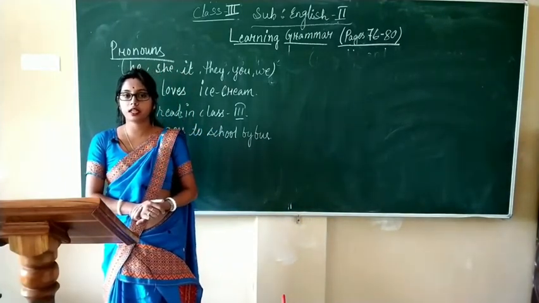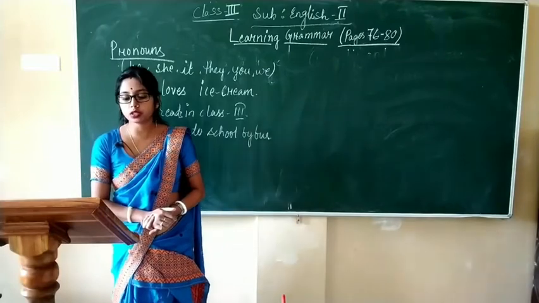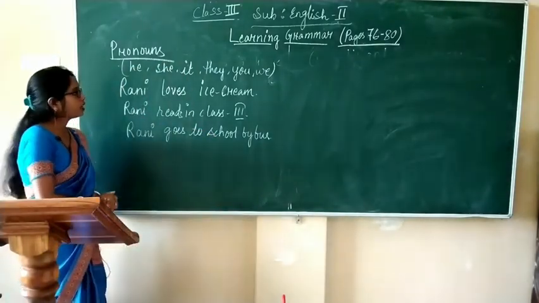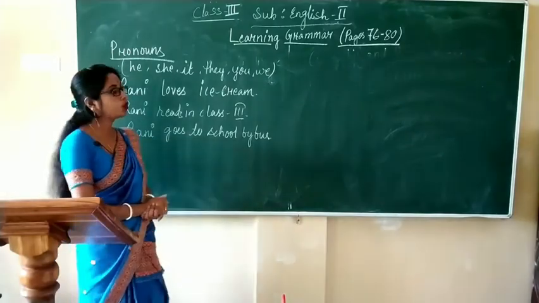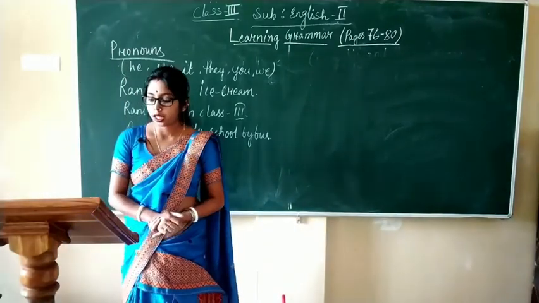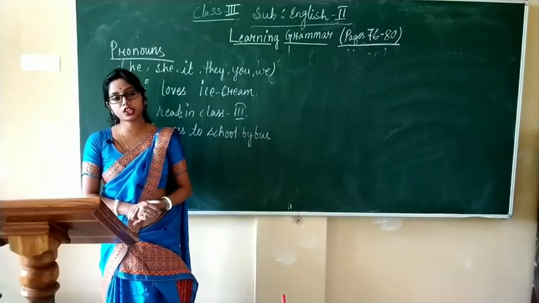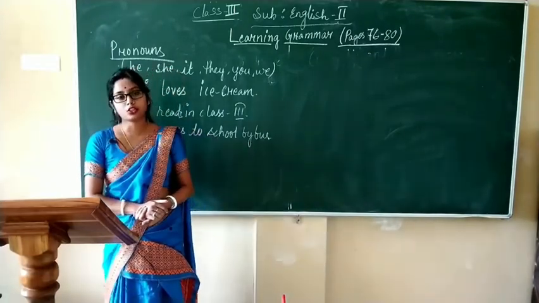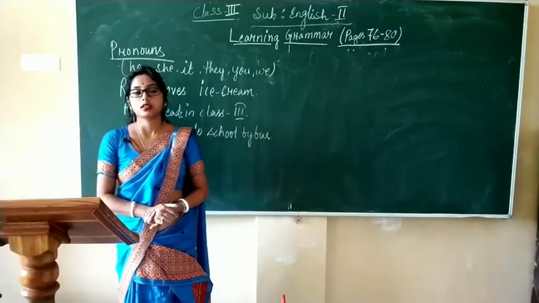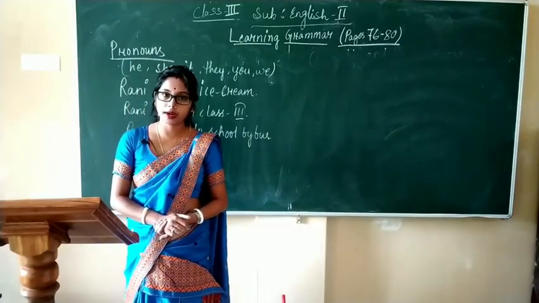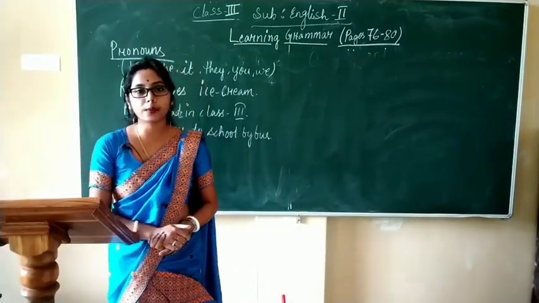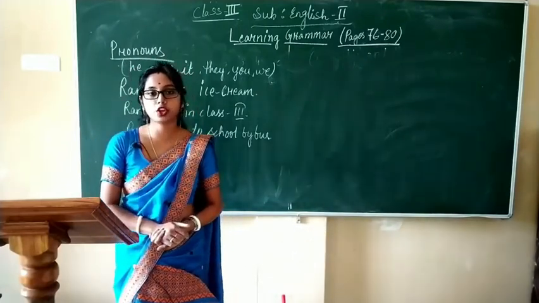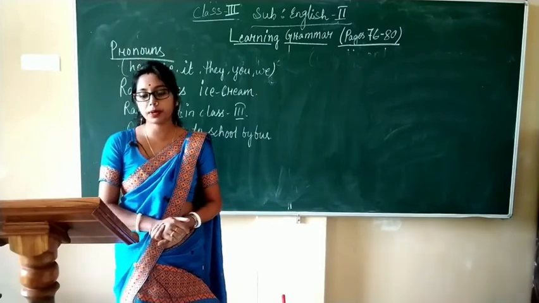To avoid repetition, we use words he, she, it, they, you and we in place of the noun. Such words are called pronouns. So, what are called pronouns? Pronouns are words used in place of a noun to avoid repetition.